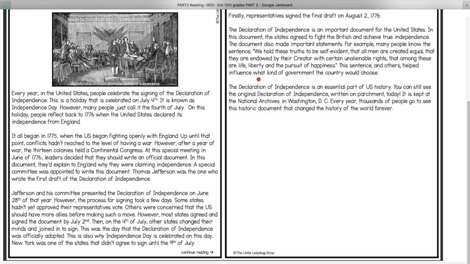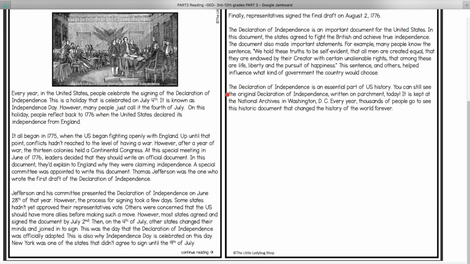This sentence, and others, helped influence what kind of government the country would choose. The Declaration of Independence is an essential part of U.S. history. Another important word, essential. Very, very important.